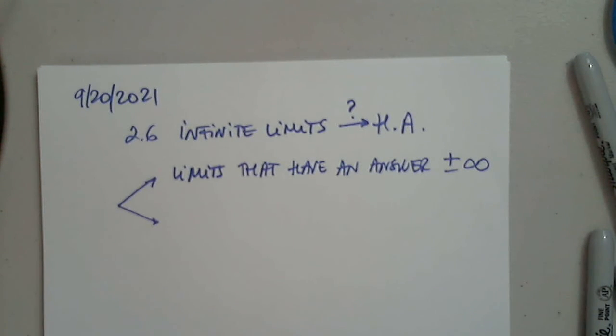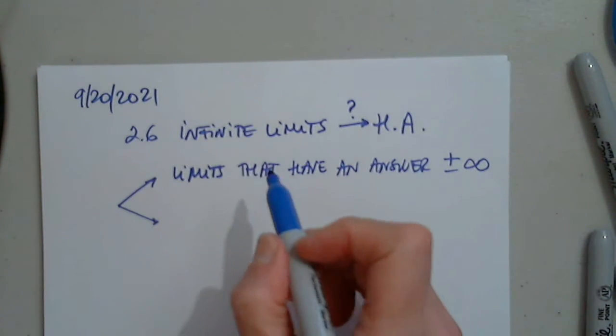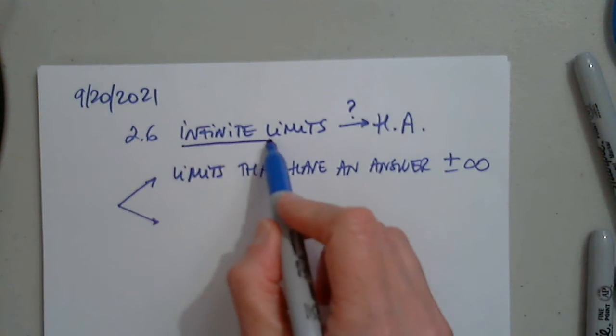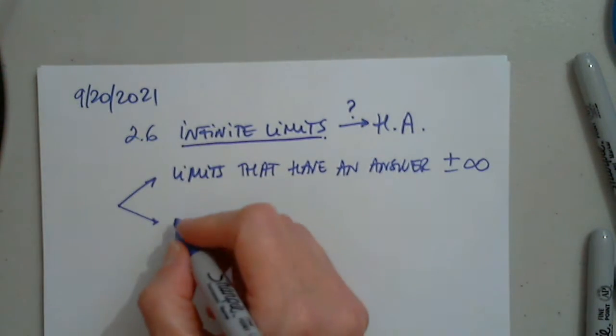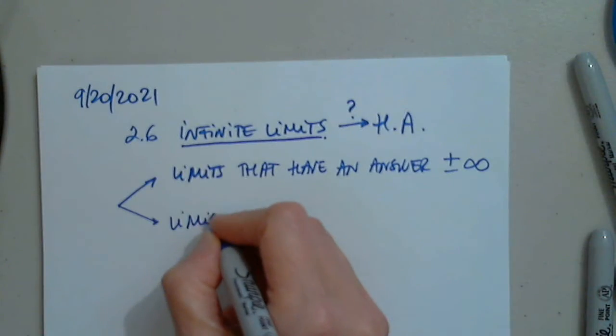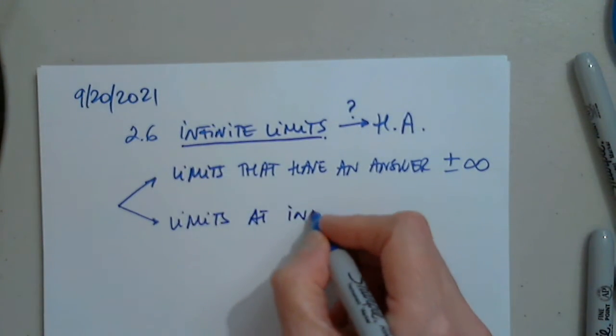Okay, so that's one possibility. These are the infinite limits. And the other possibility is limits at infinity.